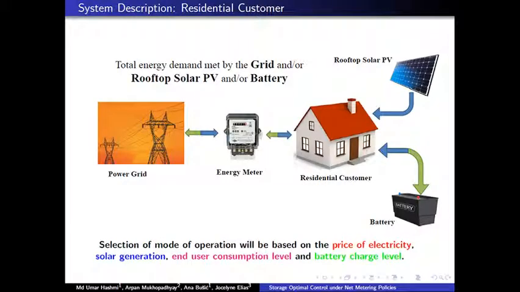Our system consists of a residential customer having a battery, a rooftop solar PV, and the consumer. This residential customer can supply power to the grid via an energy meter and or extract power from the grid. Now the control decision that we have to decide on is what mode the battery should operate in, in order to minimize the cost of consumption of this residential customer. The selection of mode of operation of the battery will depend on the future variations of price of electricity, solar generation, end user consumption level, and the battery charge level at the beginning of the time instant.